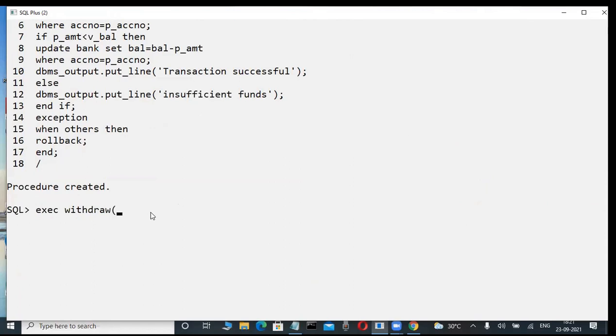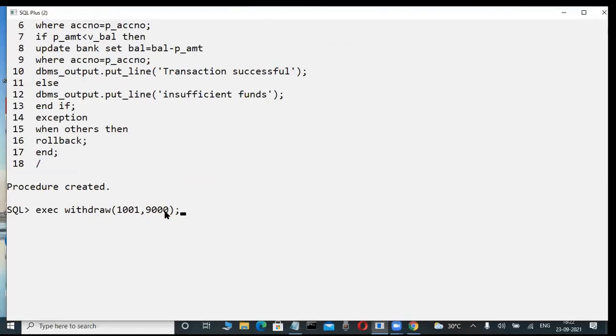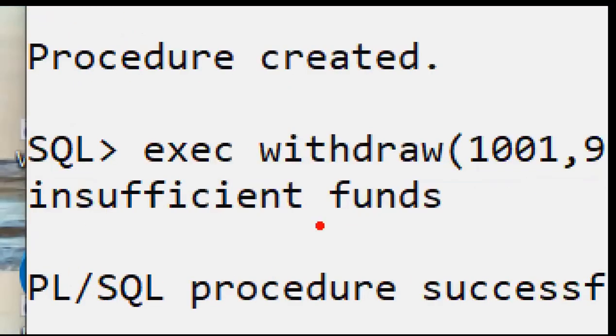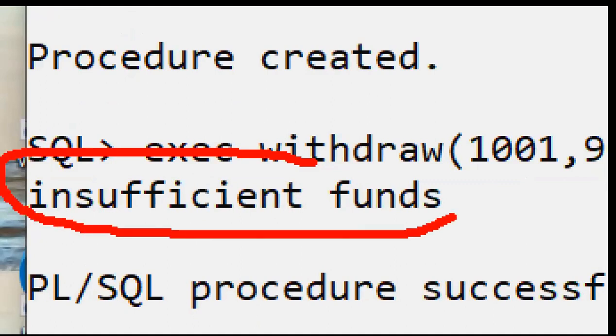Check it out. Here my account number is 1001 and I try to withdraw 9,000 rupees. Observe it here. Is that possible or not possible? Not possible. It will give us a message. Yes, insufficient funds is the message. Will it be displayed or not? Yes. Only if you write some coding is that possible, right?